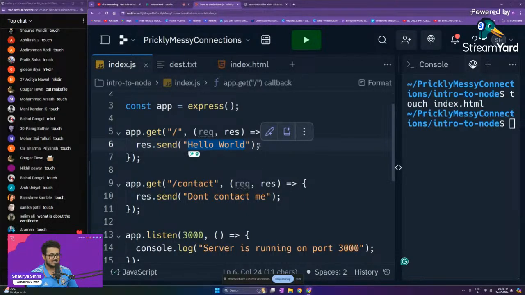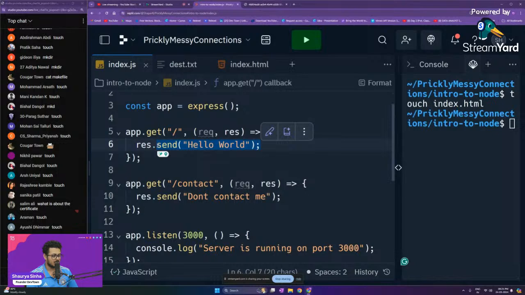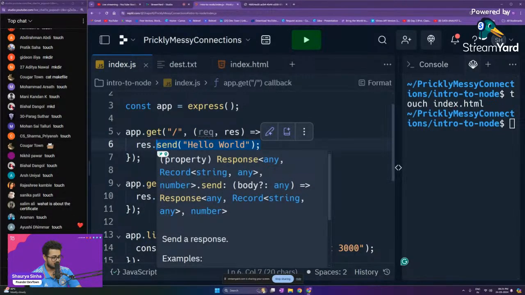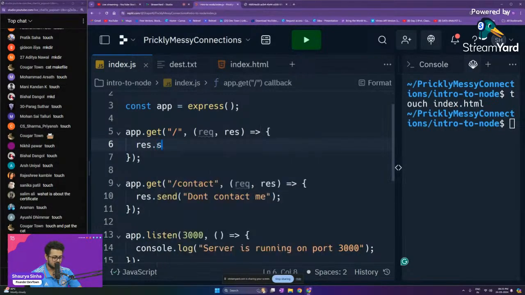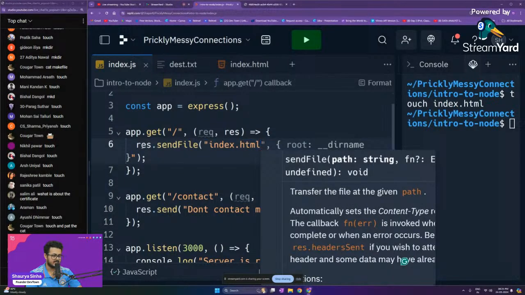So instead of using send, we are going to use something new called sendFile, guys. We have to send a particular file. That is the method that we are going to use. And now there is going to be a problem right over here, guys. I want to send a particular file called index.html. This is the file that I want to send right now.